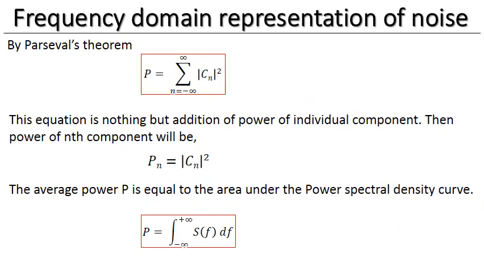Now, from Parseval's theorem, we know that the total power is the addition of power of individual spectral components. So if we want to calculate the power of the nth component, Pn is equal to mod of Cn square, where Cn is the single-sided spectral component. Also, from the relationship between average power and power spectral density curve, we know that power is equal to the integral of S(f) df.